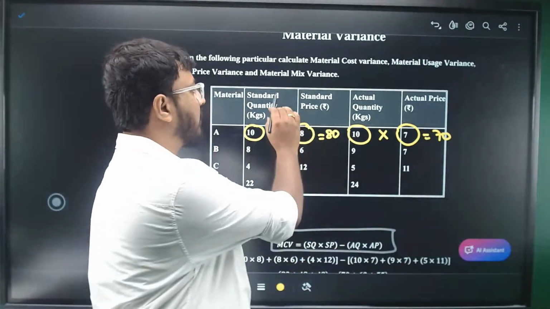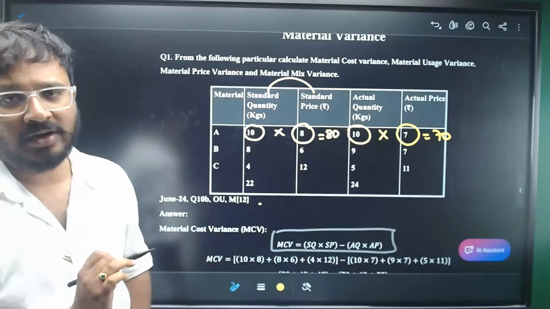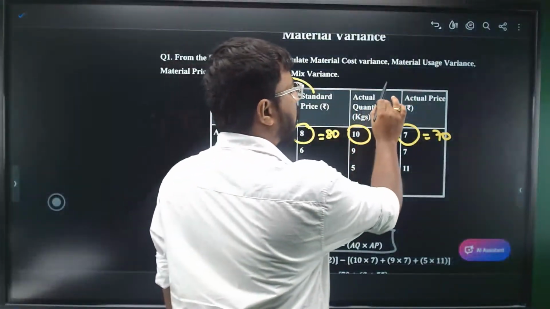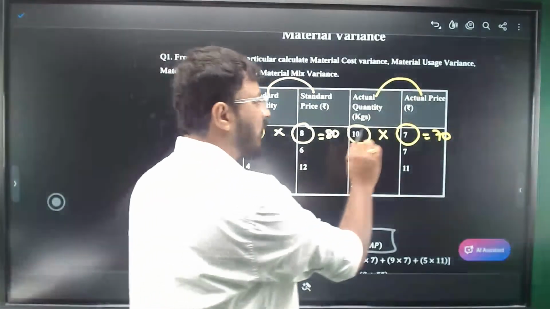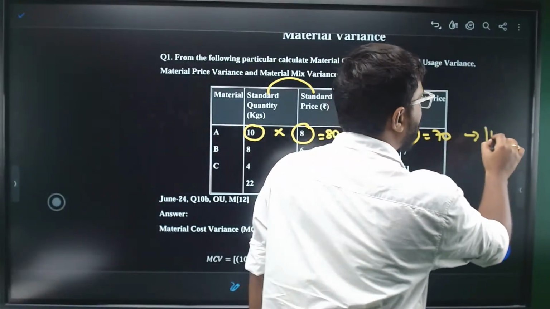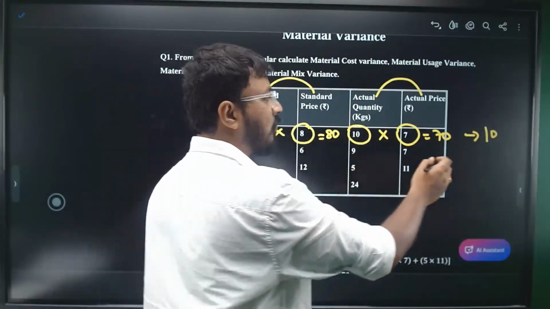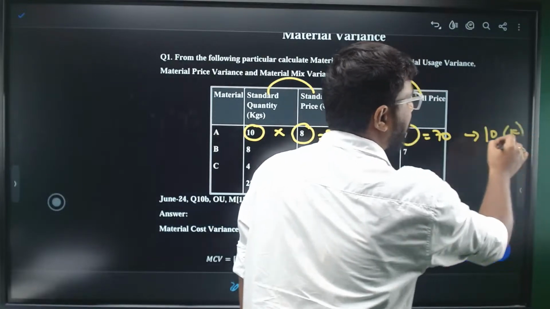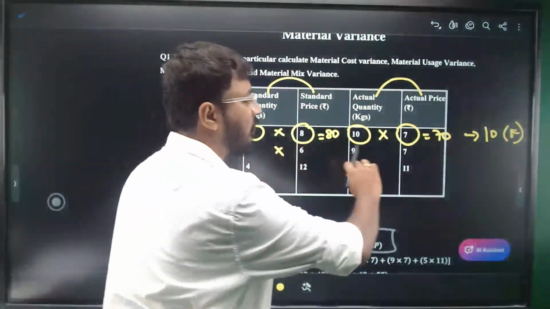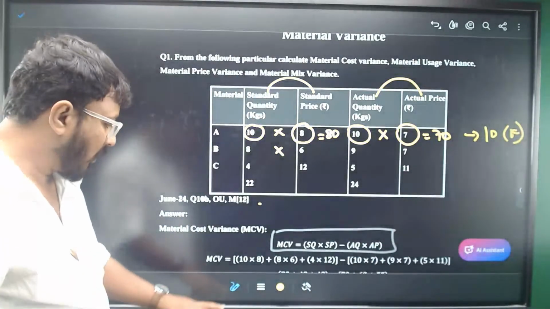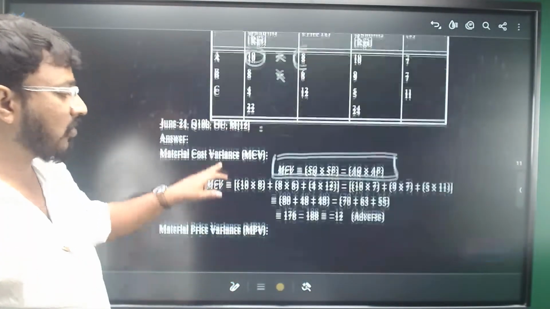Standard cost is calculated as standard quantity multiplied by standard price. Actual cost is calculated as actual quantity into actual price. 80 minus 70 will give you 10 rupees. It is favorable only. It is positive, that's why we'll write favorable. You need to do the same calculation for all the other materials. That is about the material cost variance.